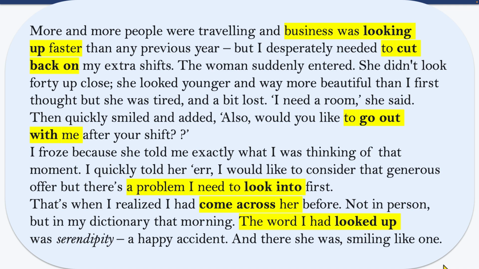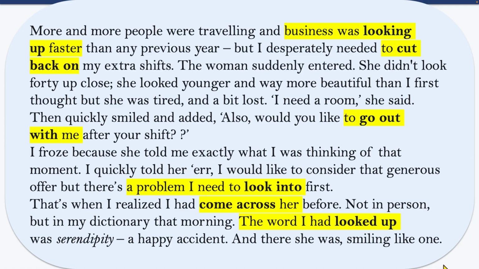That's when I realized I'd come across her before, not in person, but in my dictionary that morning. The word I had looked up was serendipity, which means a happy accident. And there she was, smiling like one.